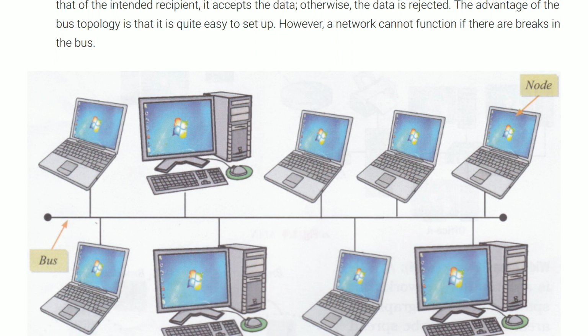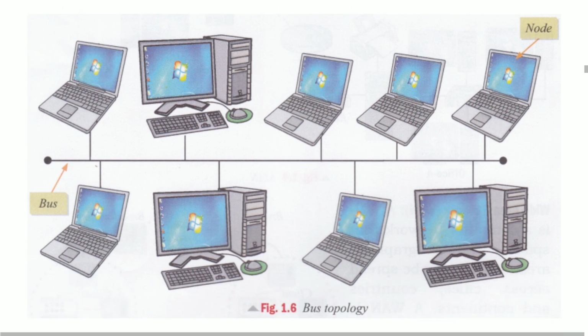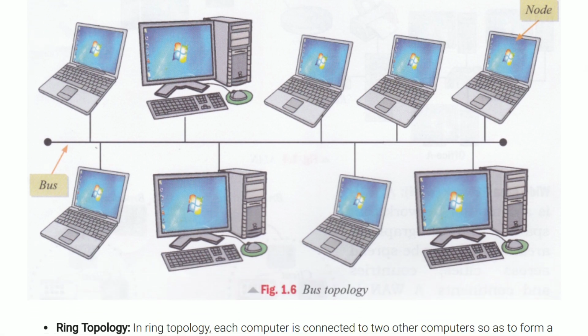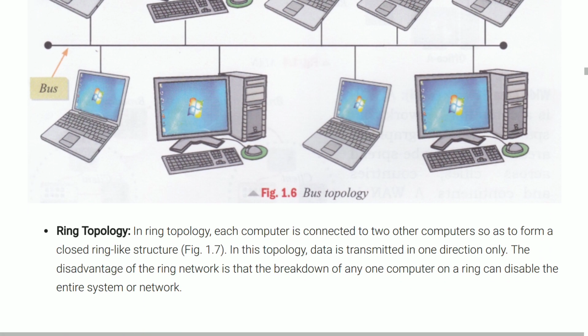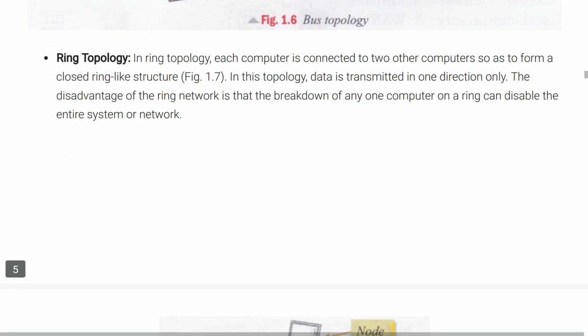The advantage of this topology is that it is very easy to set up. It can be established very easily. But there is a disadvantage. The disadvantage is that if there is any break in the connection of the bus, the connection of the wire, then the complete network will be destroyed. Now I am coming to the next point, ring topology.